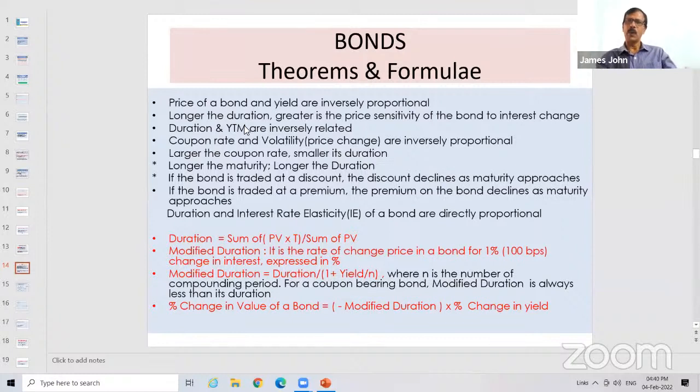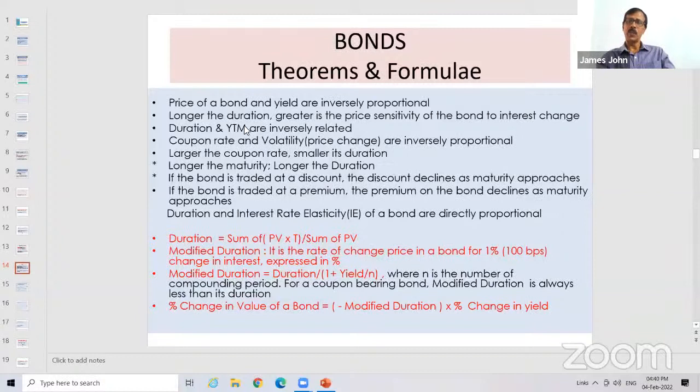Number one, how do you calculate the duration? It is sigma PV into T by sigma PV. Very simple formula. We'll do a question. What is sigma? Sum. Present value into time divided by sum of the present value. That is duration. Modified duration, again, very simple formula: duration divided by 1 plus y by n. And percentage change in value of a bond is minus modified duration into percentage change in yield.